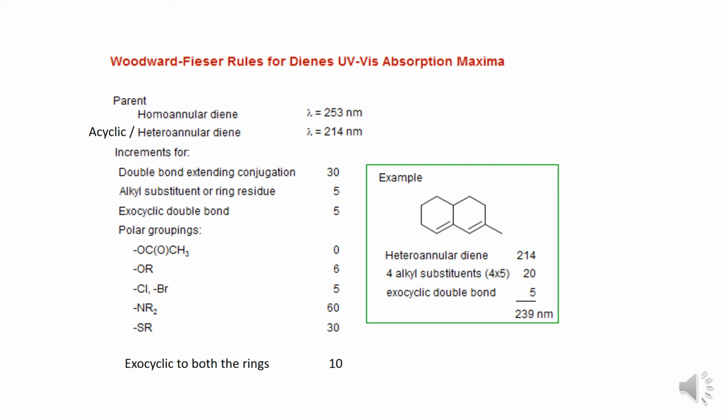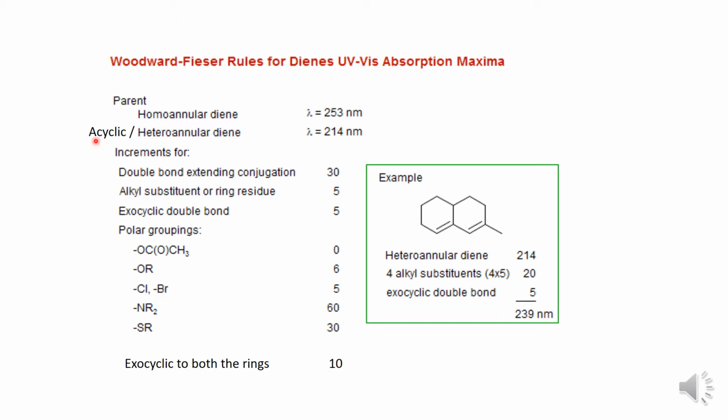So there are Woodward-Fieser rules for dienes. So we will see now these rules. According to these rules, there are certain values for the compounds. Suppose a parent homoannular diene compound is there, then we should take 253 nanometer as a basic value.